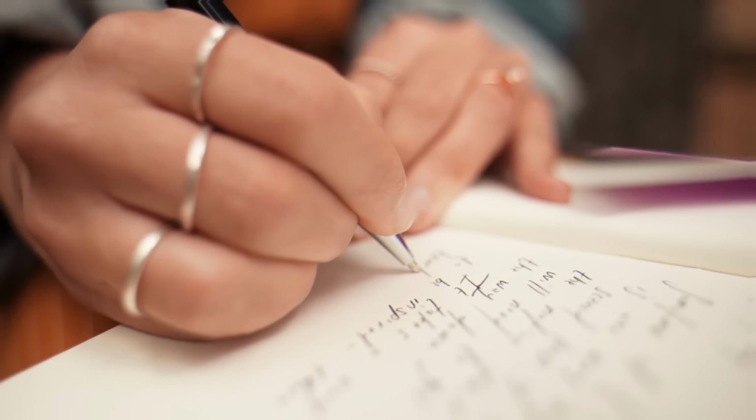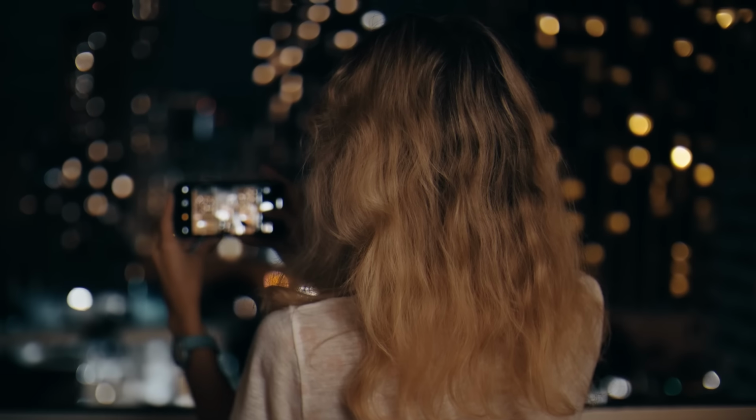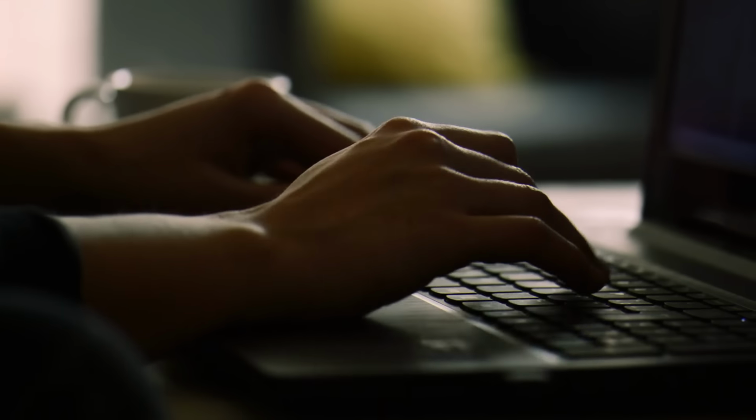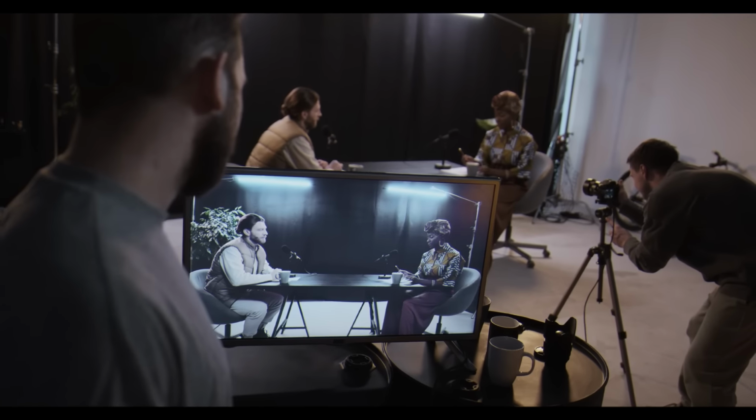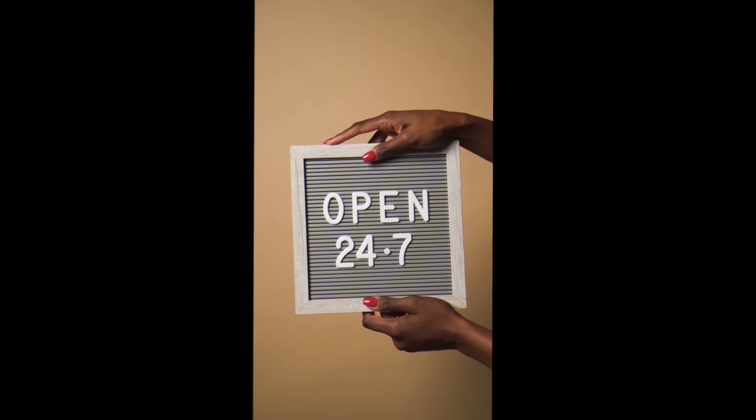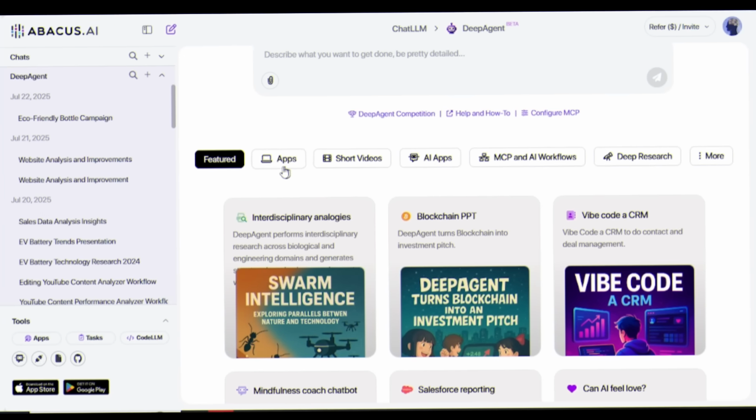Developed by the minds at ChatLLM from Abacus AI, this tool lets you generate an entire video script, voice, visuals, everything, just by typing a prompt. It's like having a filmmaker, editor, and scriptwriter rolled into one, available 24/7. Let's try it in real time.